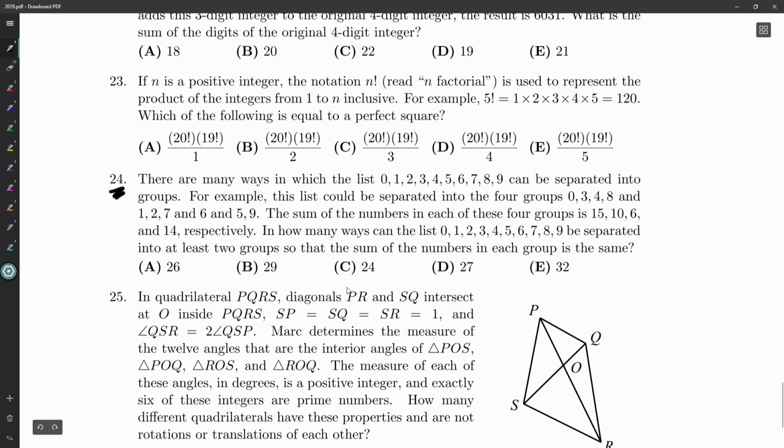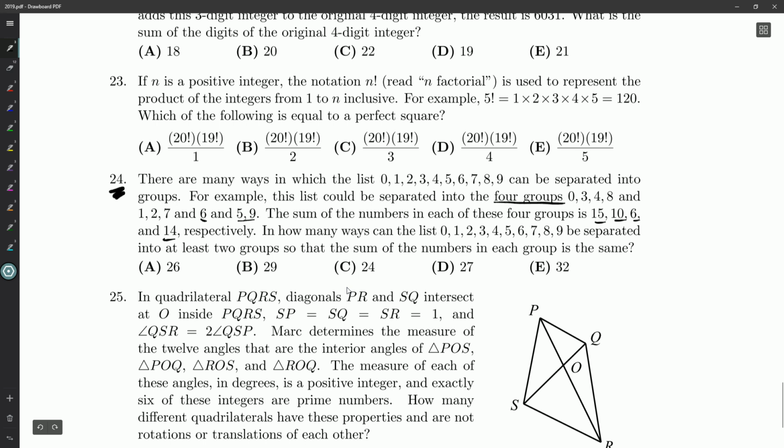There are many ways in which the list 0, 1, all the way up to 9 can be separated into groups. For example, the list could be separated into the four groups 0, 3, 4, 8, then 1, 2, 7 is a group, then 5, 9 would be the fourth group. The sum of the numbers in each of these four groups is 15, 10, 6, and 14. Okay, that tracks. 1 plus 2 plus 7 is 10.